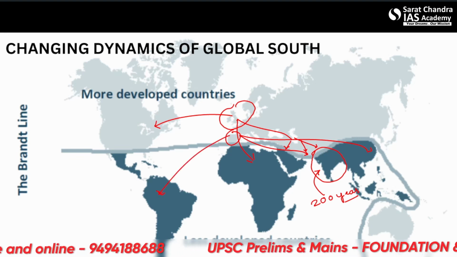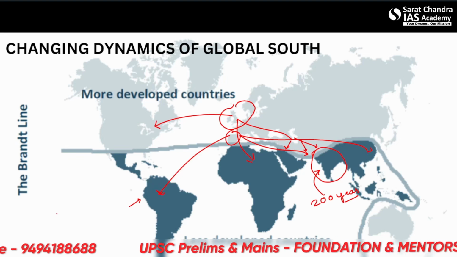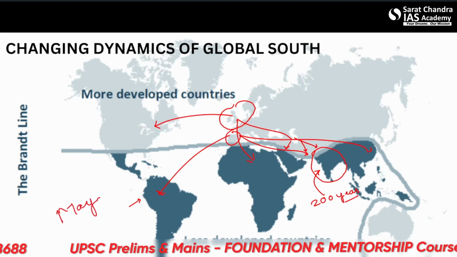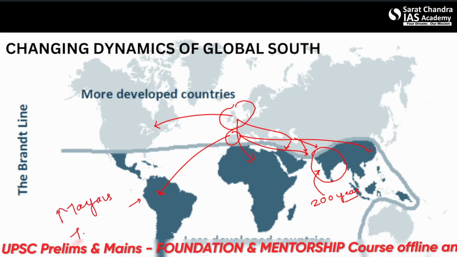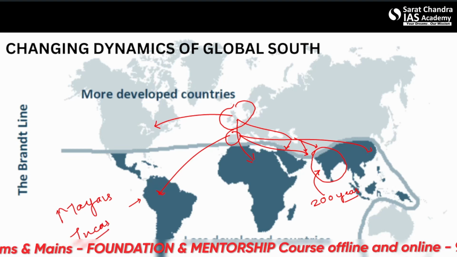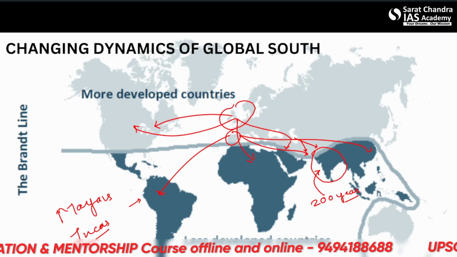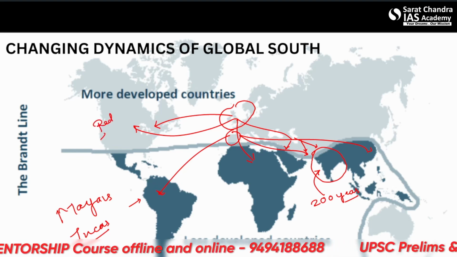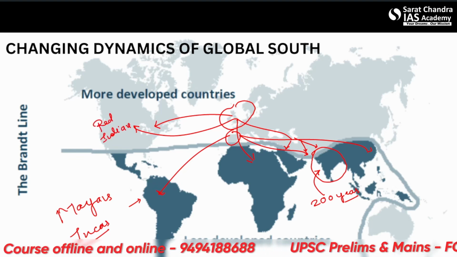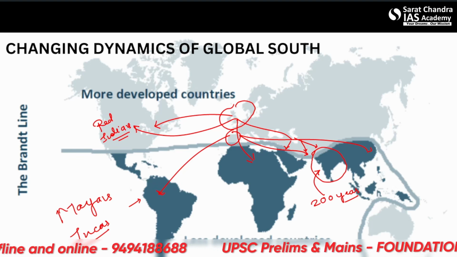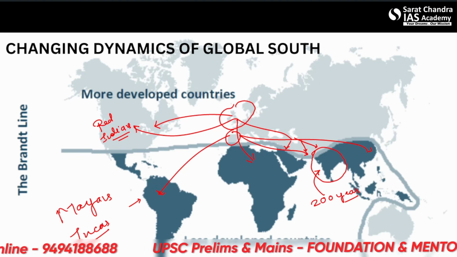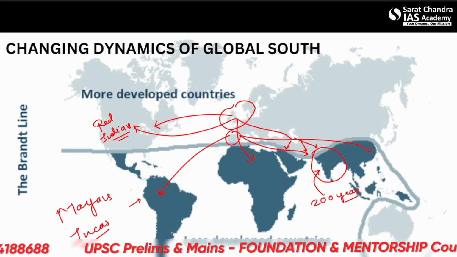They even destroyed great civilizations here, such as the Mayans and the Incas, Incas especially. They also destroyed the Red Indians who were here.